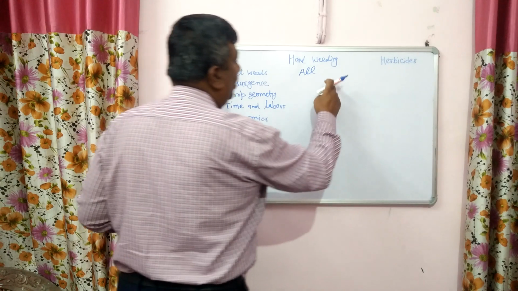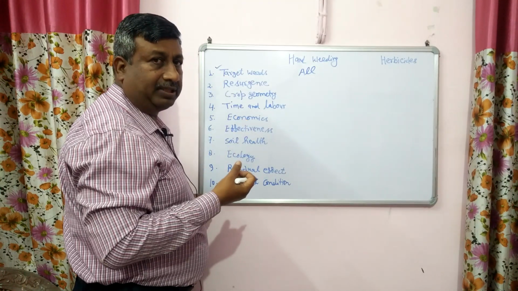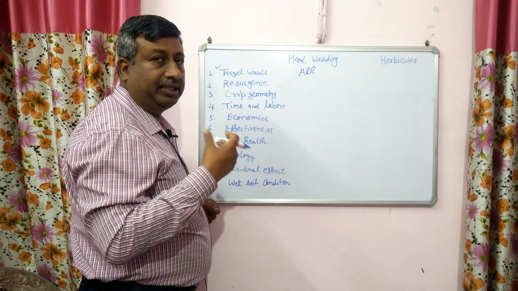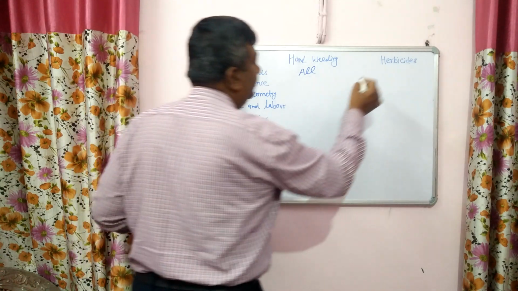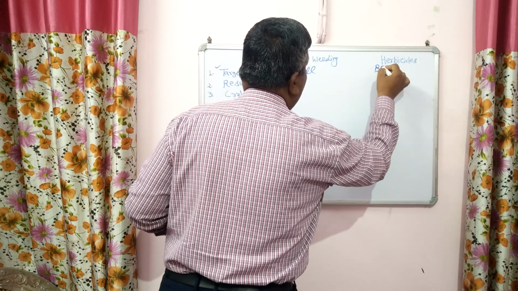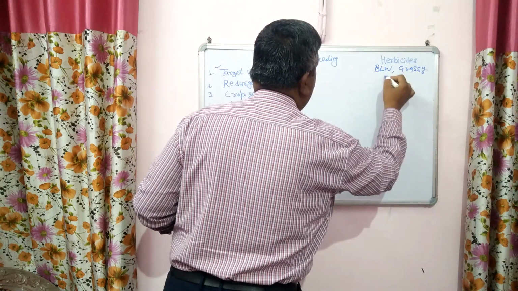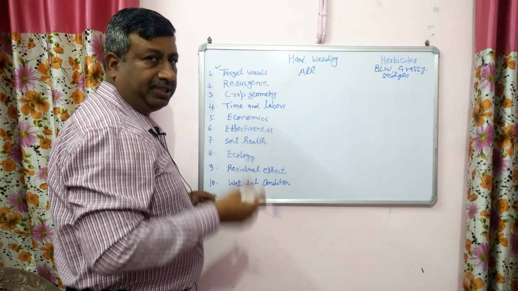While in case of herbicides, these herbicides are selective and they kill a particular type of weeds, whether it may be broadleaf or grassy. Most of the herbicides control the broadleaf weeds and grassy weeds, and very few are effective on sedges, on Cyperus species.